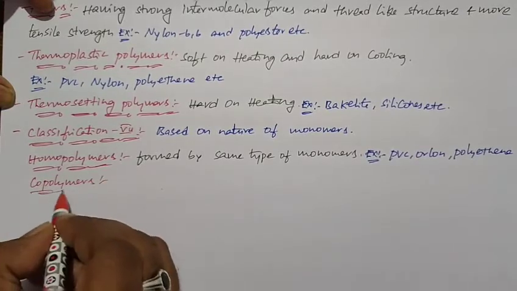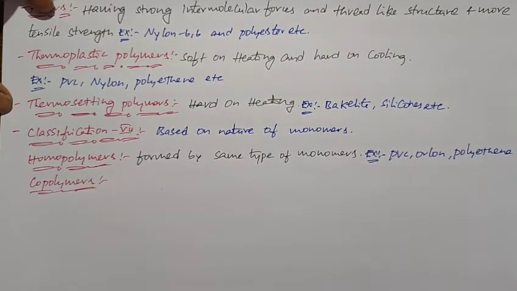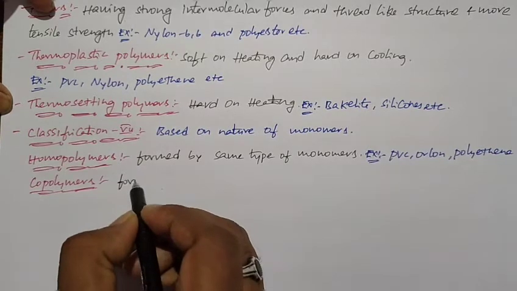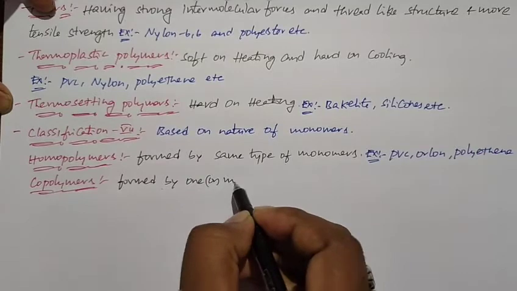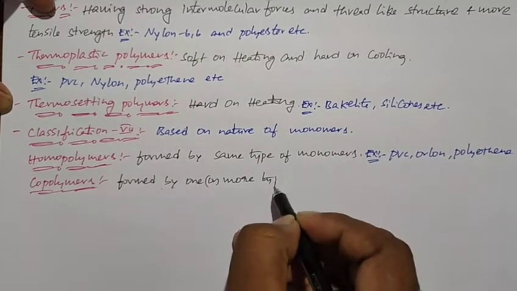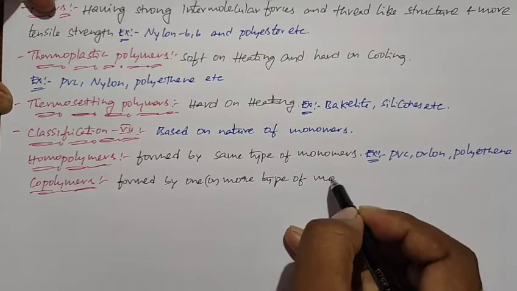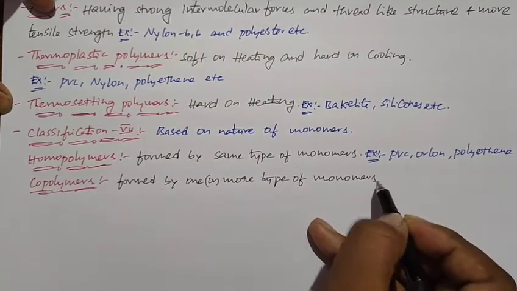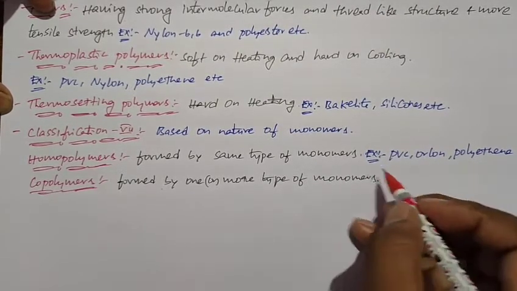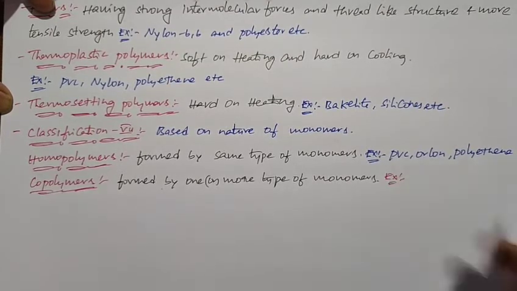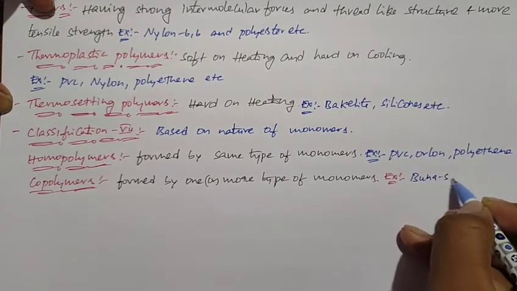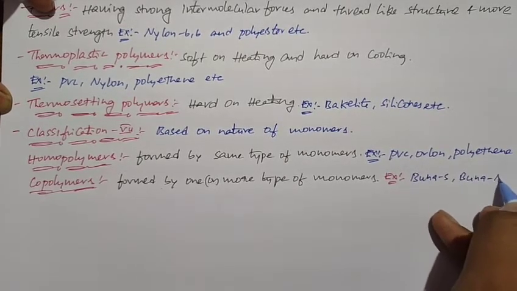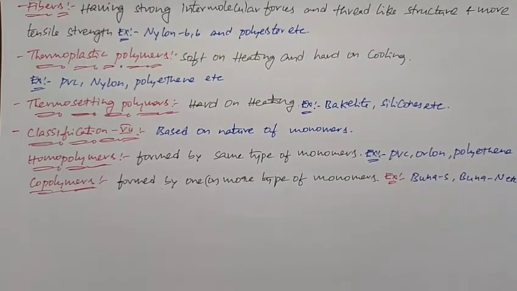Next one is copolymers. The polymers formed by one or more type of monomers we call as copolymers. If we take the example of copolymers, the best examples are Buna S, Buna N, bakelite, nylon 6,6. You can take like that. So this is about the classification.